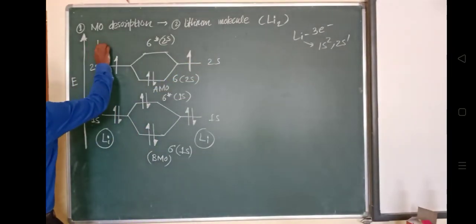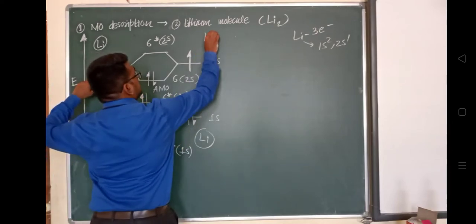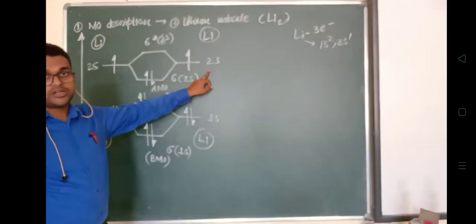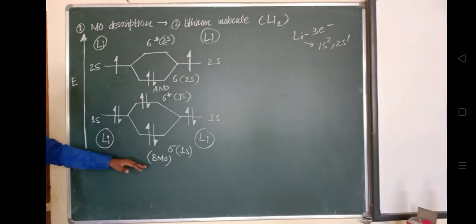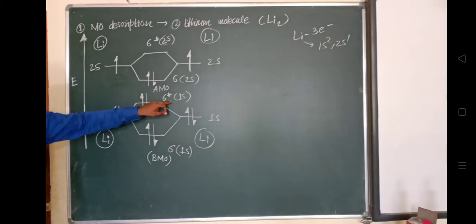This is one lithium atom having 1s2 and 2s1 configuration. This is another lithium atom with 1s2 and 2s1 electronic configuration. When they get combined, they will form the bonding molecular orbital sigma 1s, and this will form the sigma star 1s antibonding molecular orbital.